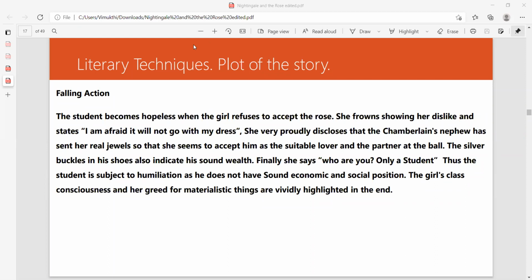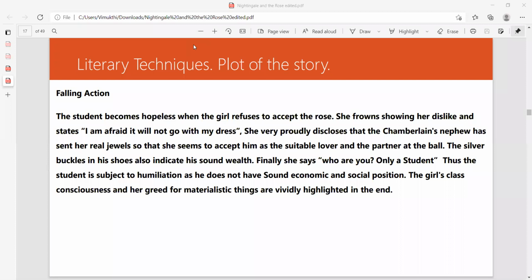The girl's class consciousness and her greed for material things are vividly highlighted in the end. Did you see? Class consciousness, the problem with the class, the social classes in industrial society. We saw three classes: the first class, the middle class, and the working class. But here we don't have any working class people. Here we have the middle class and the upper class.